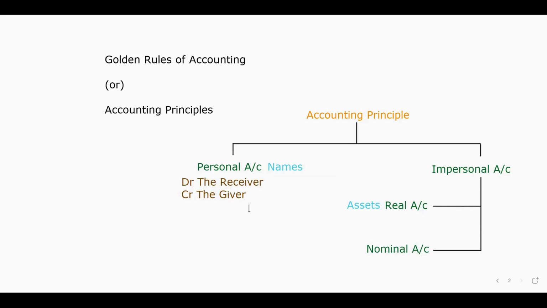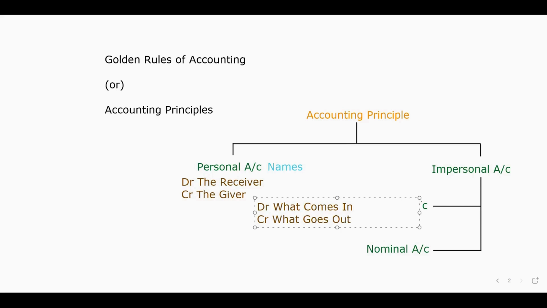And next, coming to the real account. So real account principle, real account means related to the assets. Assets means coming and going. So debit what comes in, and credit what goes out.